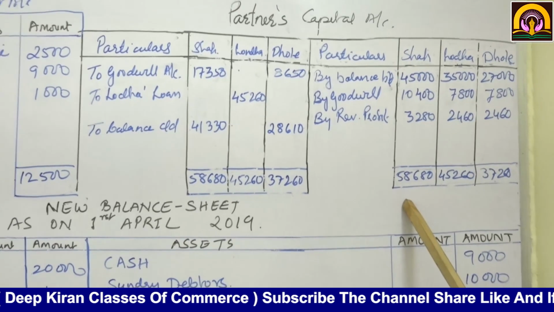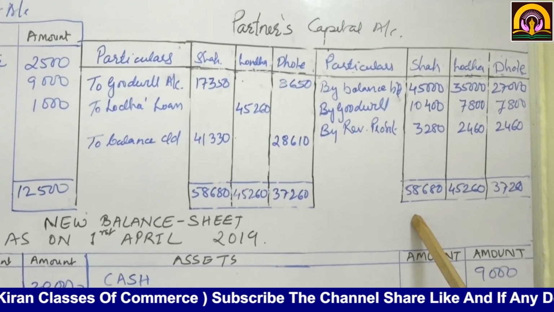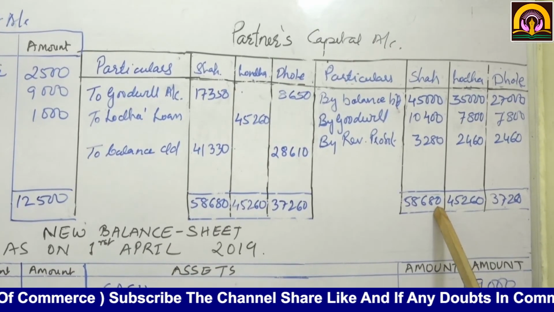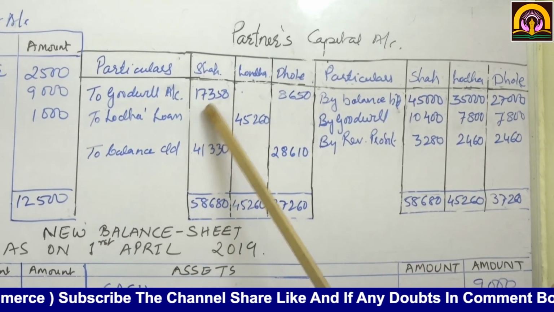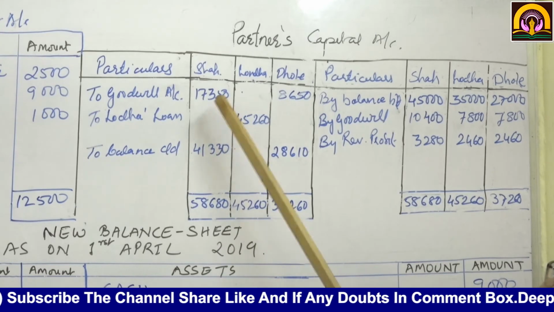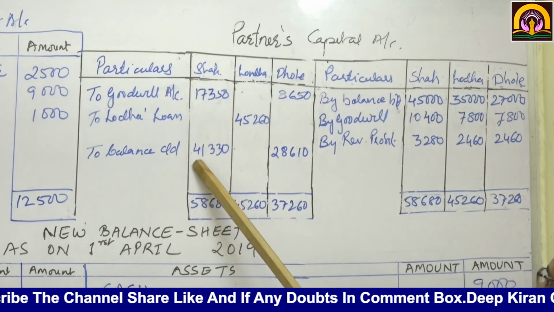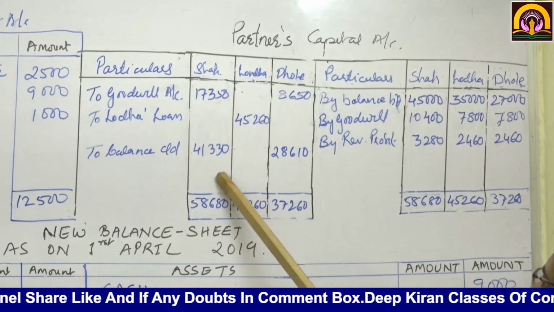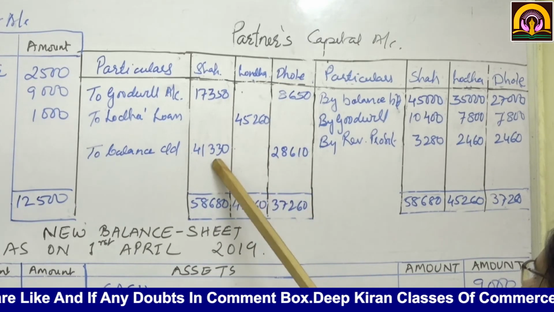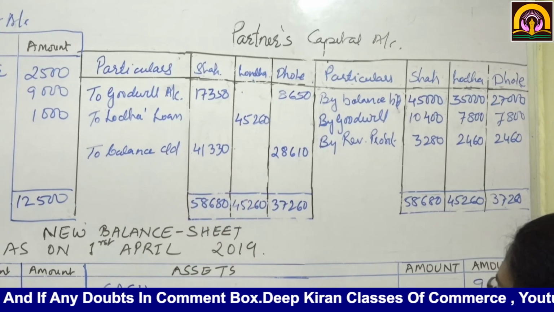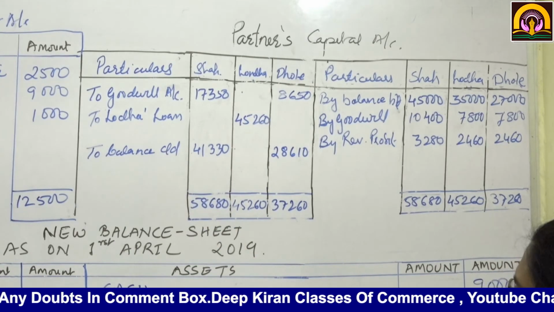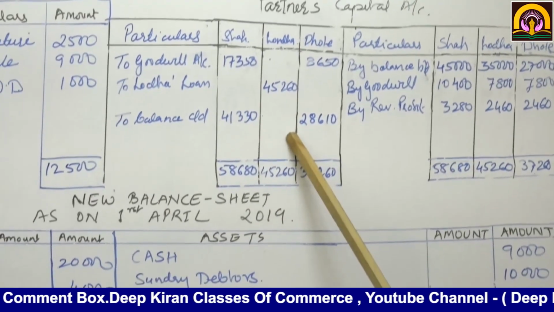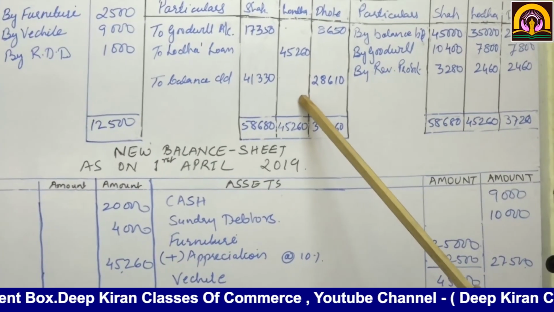Shah's total on the credit side comes to 58,680 minus 17,350. The remaining is balance carried down 41,330. Okay, these balances we are going to show on the balance sheet liability side as capitals. Here we have completed the partners' capital accounts.